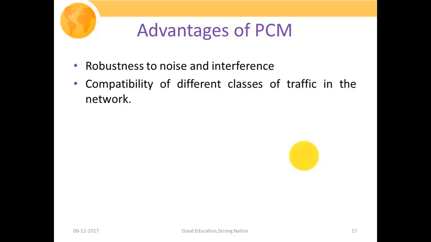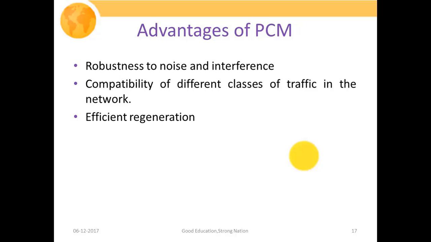Compatibility of different classes of traffic in a common network: as we had already discussed, PCM has the capability to convert almost any type of analog signal to a digital one. So in a common network, we could have different types of traffic such as audio, video, images, anything in a common medium. This is possible due to PCM only.